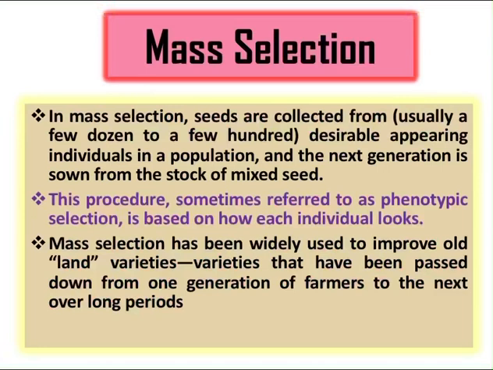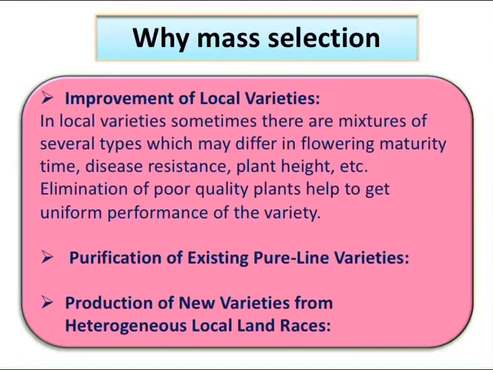Mass selection is usually carried out from the first year to the 8th year. So what happens in the first year? Before that, let us quickly know why mass selection. Most plant breeders will go for mass selection because it has the advantage of improvement of local varieties.